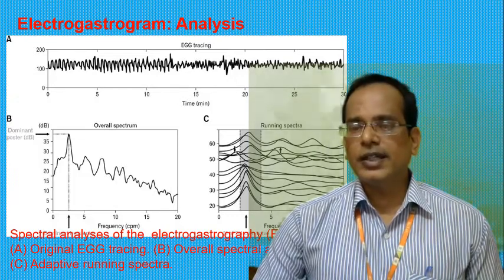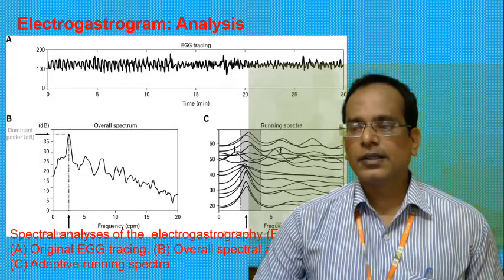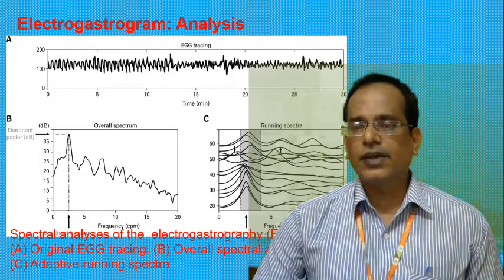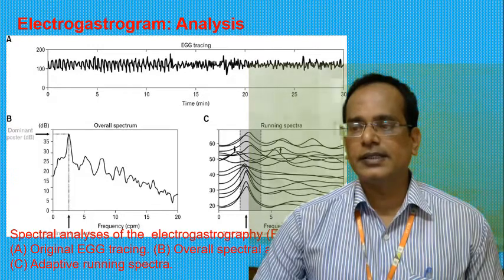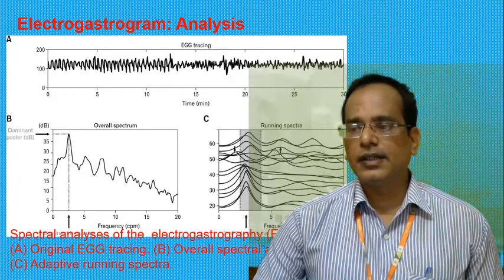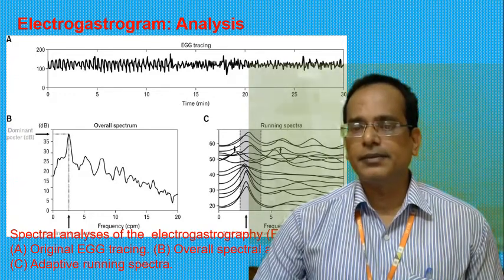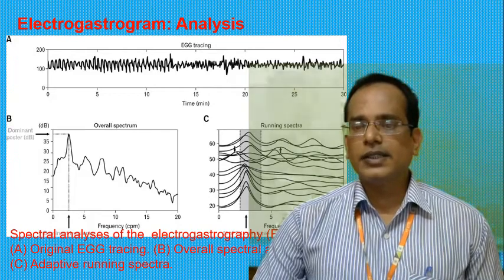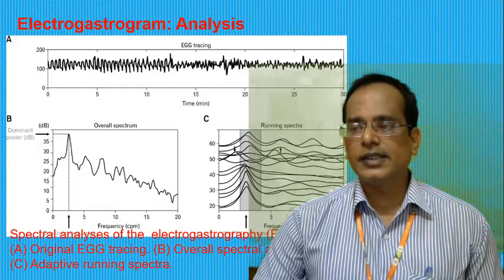Occasionally the slow wave of the small intestine, that is with 12 CPM, may be recorded in the EGG. Although these interferences distort gastric slow waves in the EGG, their frequencies do not overlap with that of gastric slow waves.